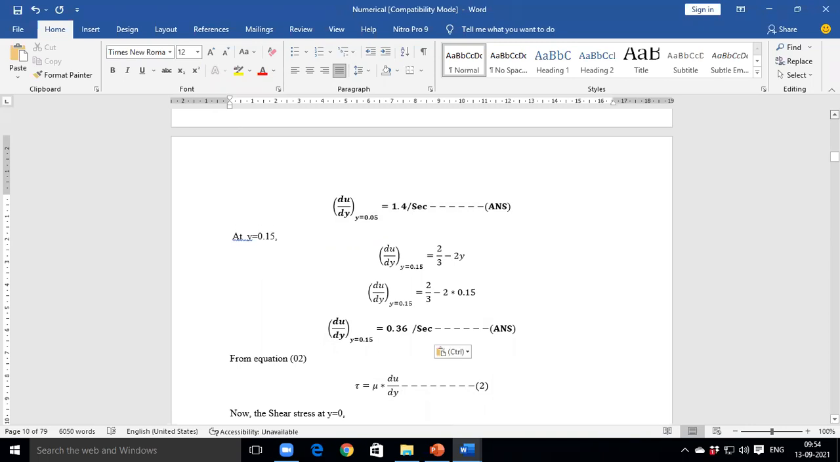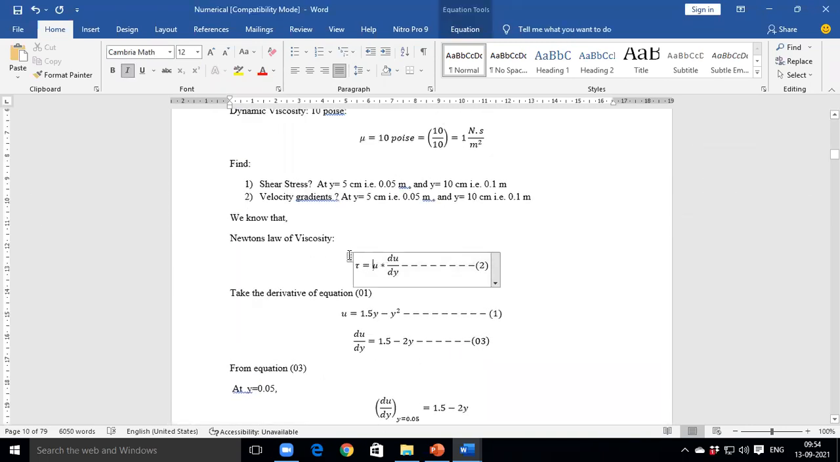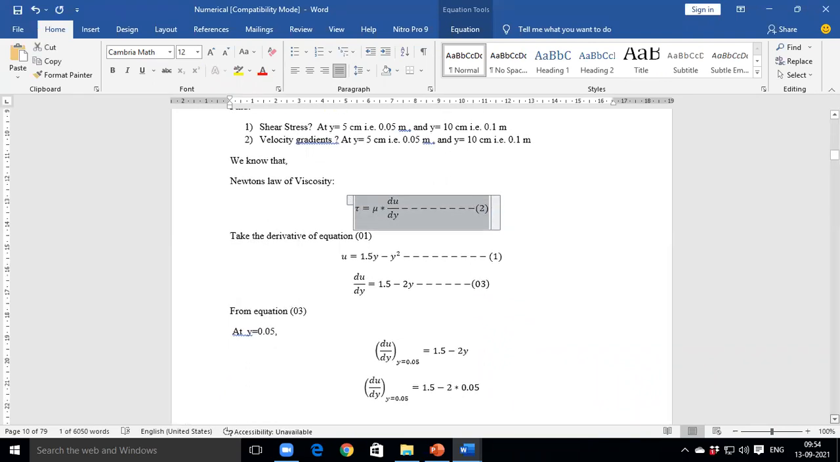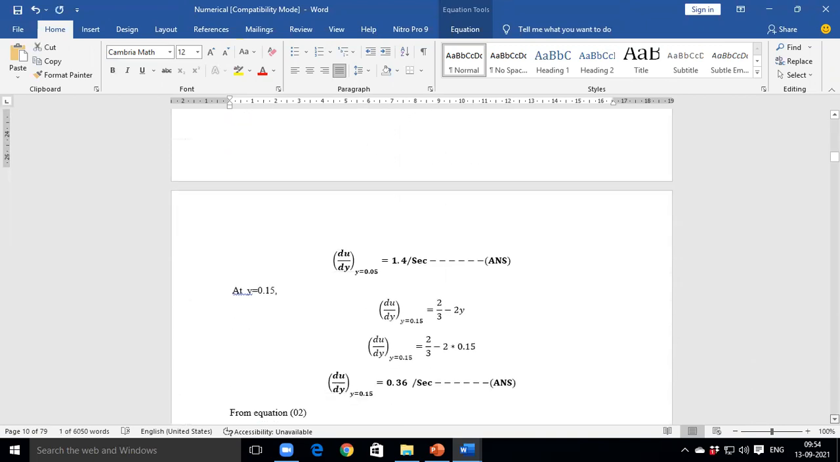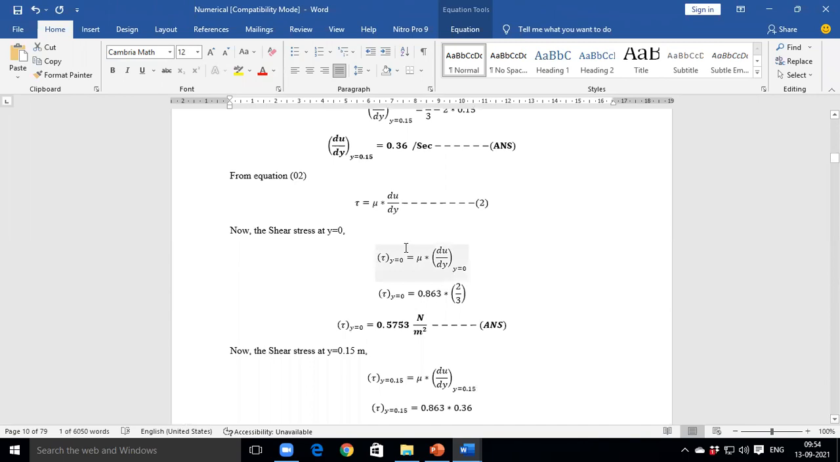So we have the second equation, Newton's law of viscosity. We just put in the values, and we get two values of tau. One is for y equal to 0.05. Similarly, we put 0.05.